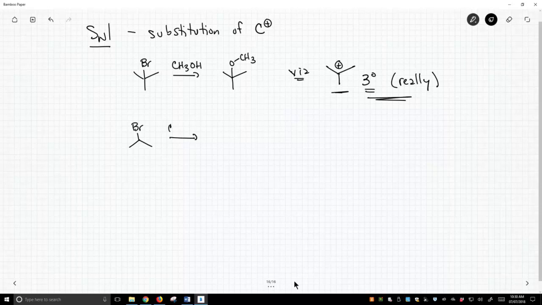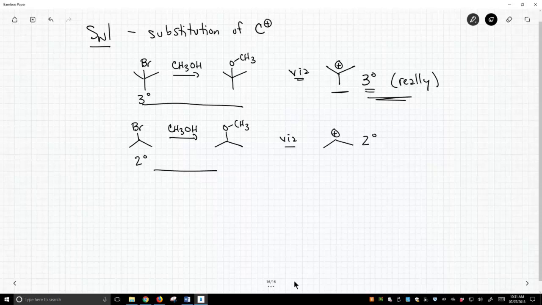What if we want to do the same SN1 reaction with the secondary halide instead of our tertiary halide? Well, this would be the product, and you should go back through the mechanism we showed for this top reaction and go through it on this lower reaction to practice going through the mechanism. But if we did this reaction, we would form this product by way of this carbocation.